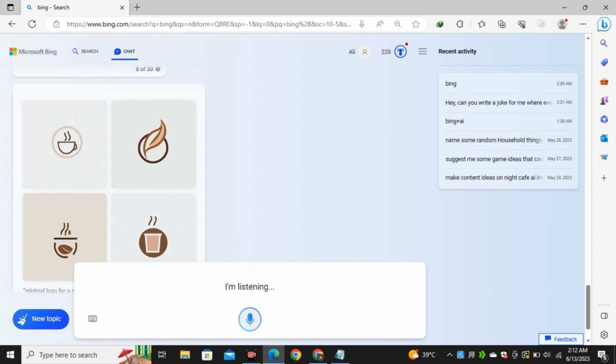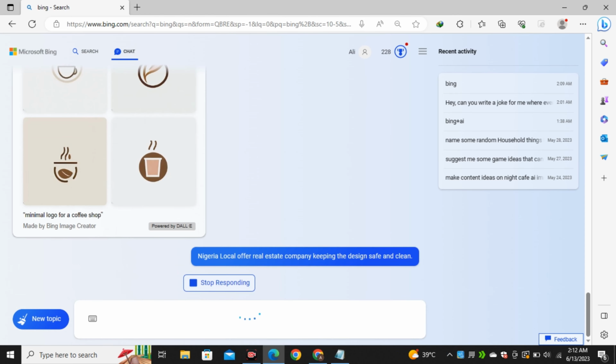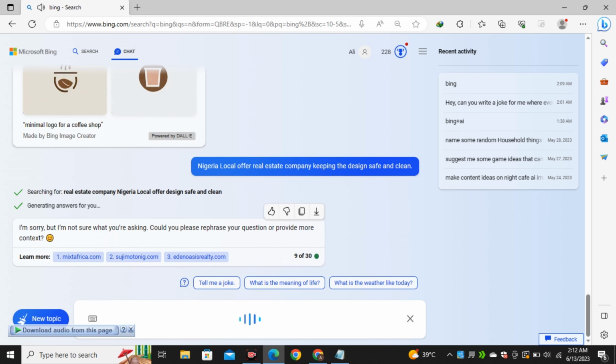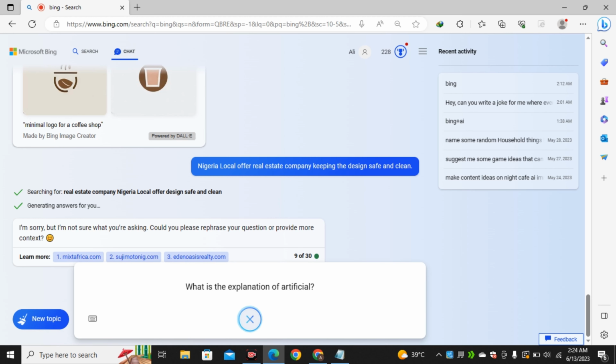Well, the voice recognition works really good even for a person like me because I'm not a native speaker of English. So let's try out the other languages. How does it work with different languages? Hey, explain the artificial intelligence and answer in Spanish.